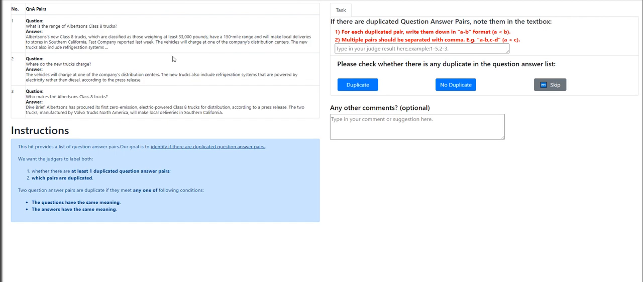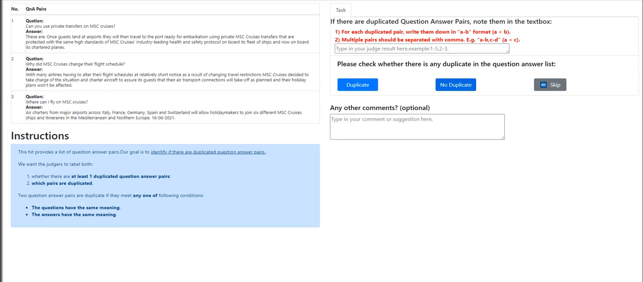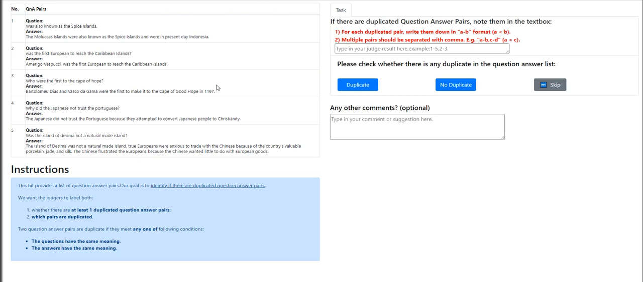Moving on to the next. What is the range of Albertson's Class 8 trucks? Where do the new trucks charge? Who makes the Albertson Class 8 trucks? No duplicate questions. Can you use private transfers on MSC cruises? Why did MSC cruises change their flight schedule? Where can I fly? No duplicate. Okay, five questions here. This will be quite tricky.